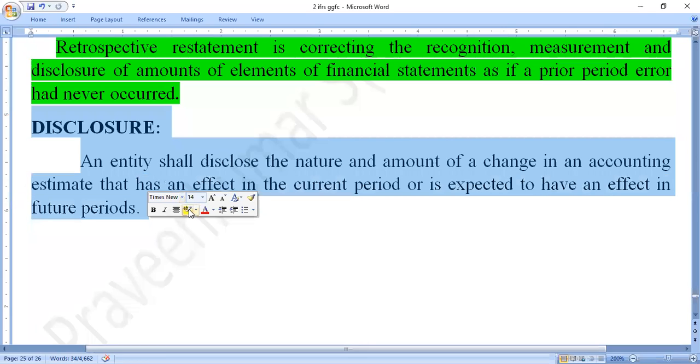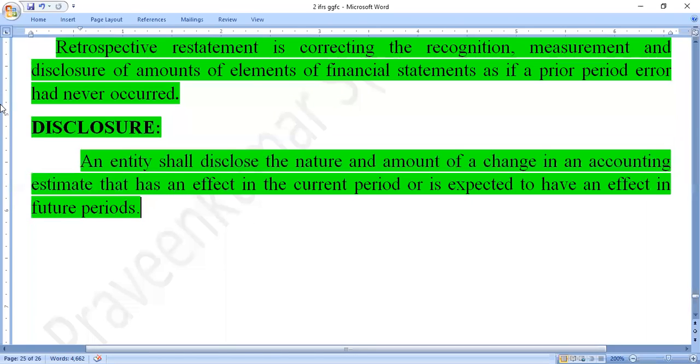And after this, the last one is the disclosure. An entity shall disclose the nature and amount of the change in the accounting estimate that has an effect in the current period or is expected to have an effect in the future period.